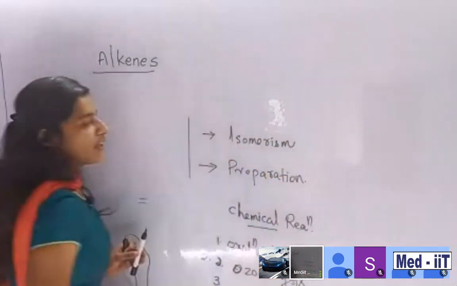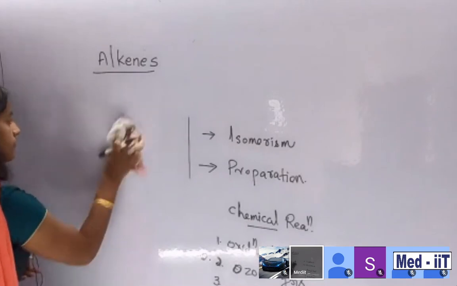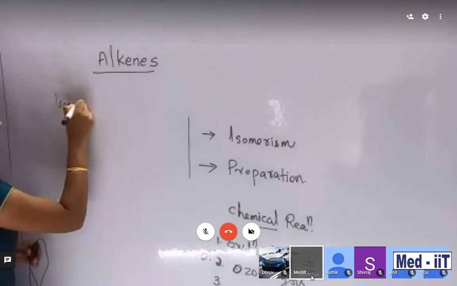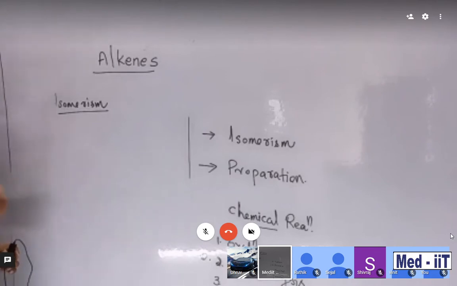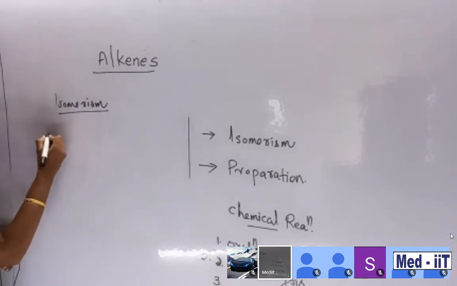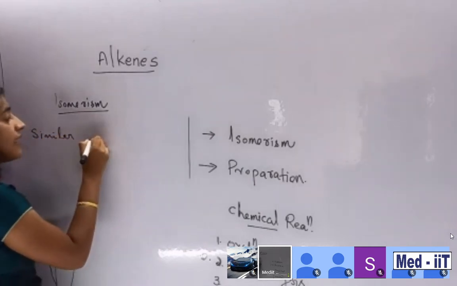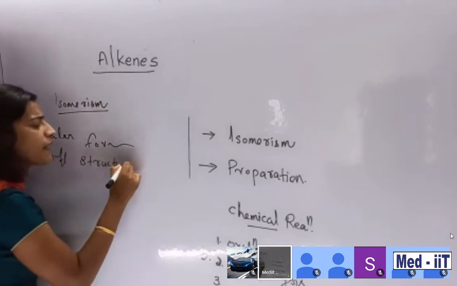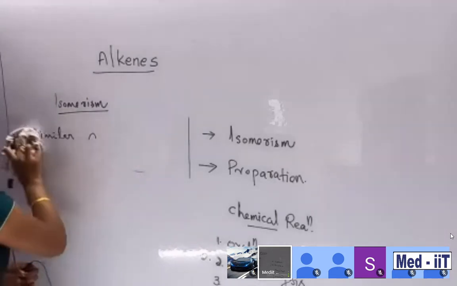Then what about isomerism? This is our second topic. Are you familiar with isomerism, students? I think you are familiar. Isomerism contains similar formula but different structure. Same formula and different structure. You already know everything, but we can directly go into some application parts that are pending.